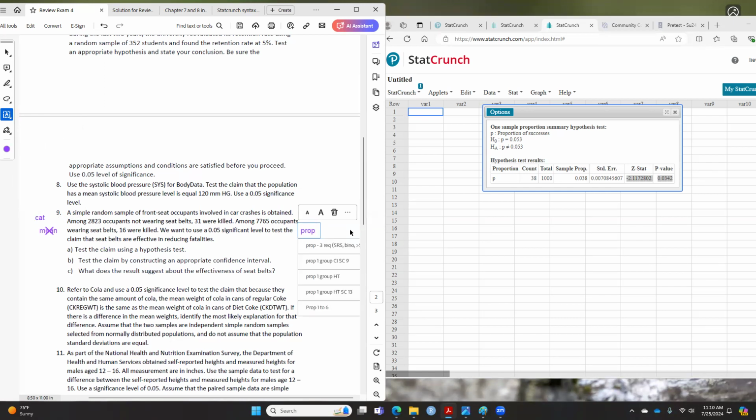Is this one or two groups? Two. Now this is two groups because you figure out that they got two, one wear and one do not wear seatbelts, right? And are we doing hypothesis testing, confidence interval, or both? Both. This question wants both because they want you to do the hypothesis testing and also the confidence interval. So you can tell that they want you to do both in this case. So let's look at the table here. We do proportion, two groups, that wants both.